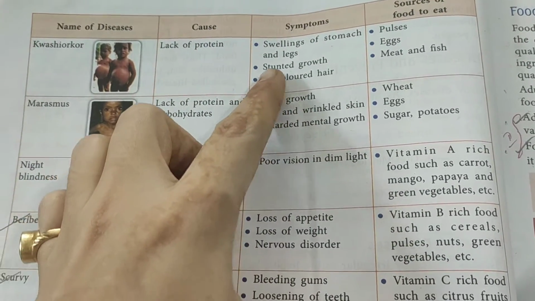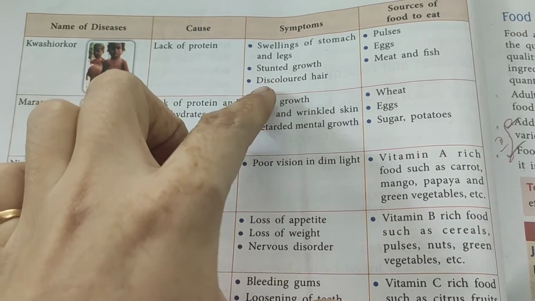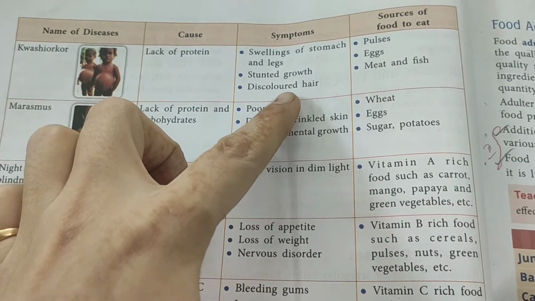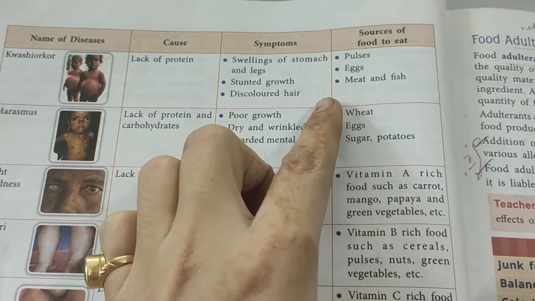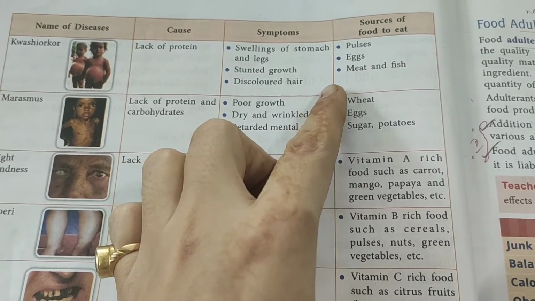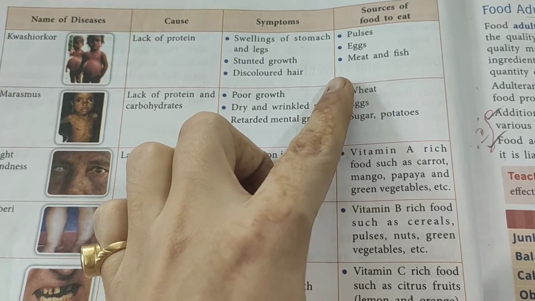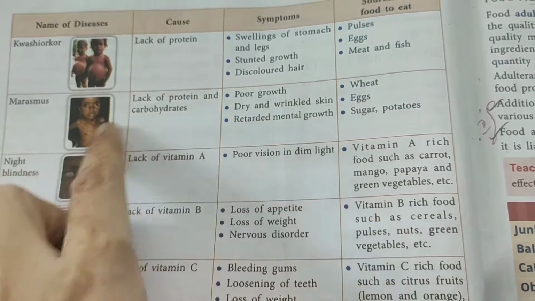What are the symptoms? Swelling of the stomach and legs, stunted growth and discolored hair are all kwashiorkor symptoms. What food should be given to such a patient? Pulses, eggs, meat and fish should be given.